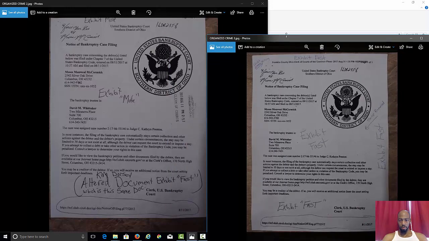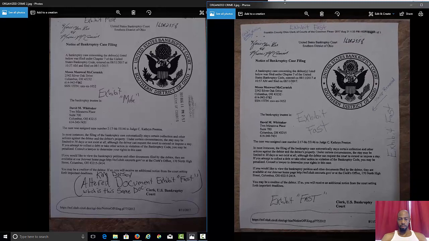You guys should be able to see this. I'm gonna blow this up a little bit. Look at this document for a minute, and you tell me what you can see, what I can't see. Okay? This is the timestamp. This is the timestamp that shows this is when they put that in the system. You see that? Now, this is missing. Remember that stamp right here? You see that? That's missing. Why isn't it? Why is that stamp not there?